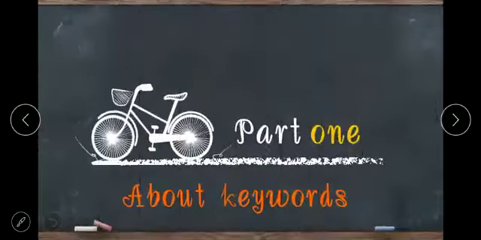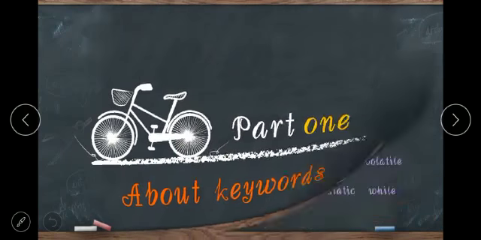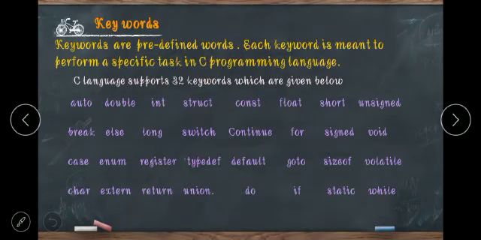Part 1, we will discuss keywords. These keywords are predefined words. Each keyword is meant to perform a specific task in the C programming language. Generally, C language has 32 keywords.